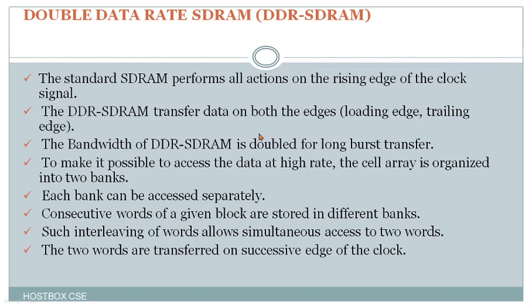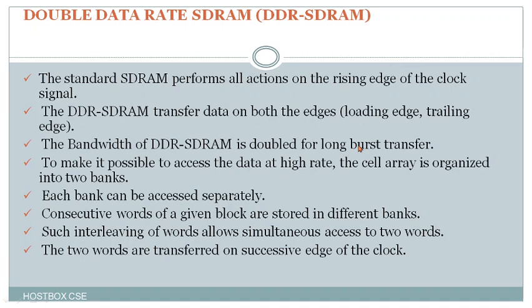Now we go for some points about DDR SDRAM. The abbreviation is important: Double Data Rate SDRAM. That is synchronous, as we just told about DRAM. The standard SDRAM performs all actions on the rising edge of the clock signal only. But the DDR SDRAM transfers data on both edges, that is the leading edge and the trailing edge. And also the bandwidth of DDR SDRAM is doubled for long burst transfers. So whenever there is a huge, bulk data transfer, the bandwidth will be doubled.